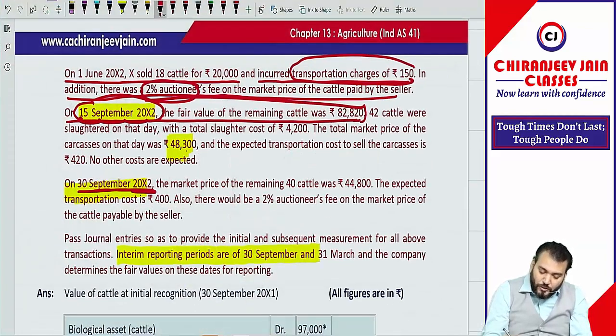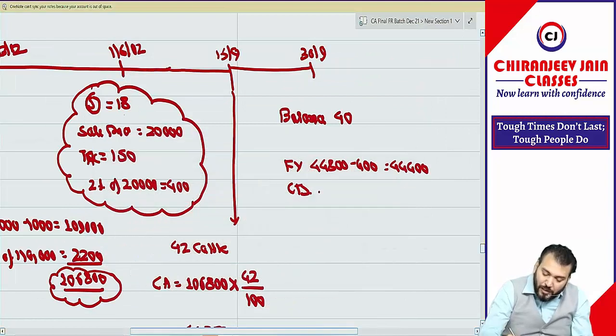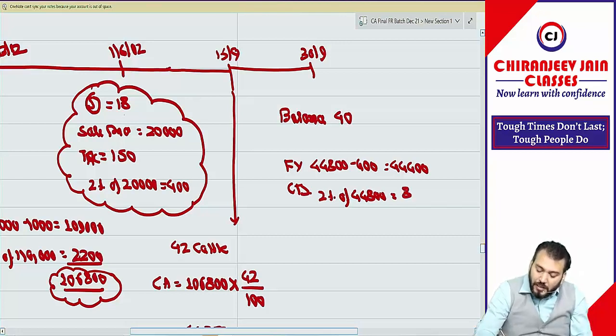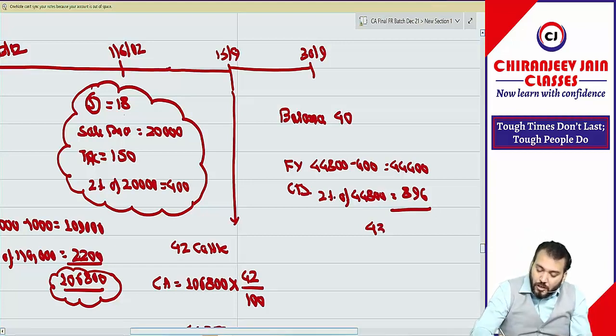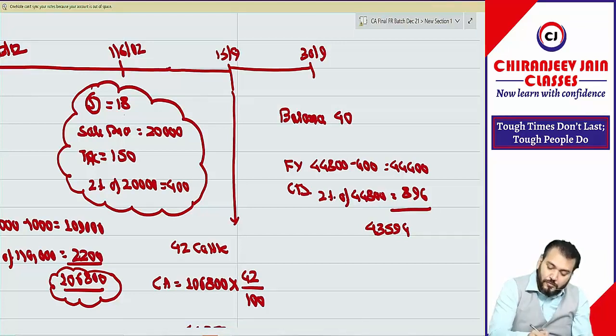And the cost to sell is 2% of 44,800, which is 896. So the fair value less cost to sell is 43,504. 5, not 4, you are saying. 504. Okay.